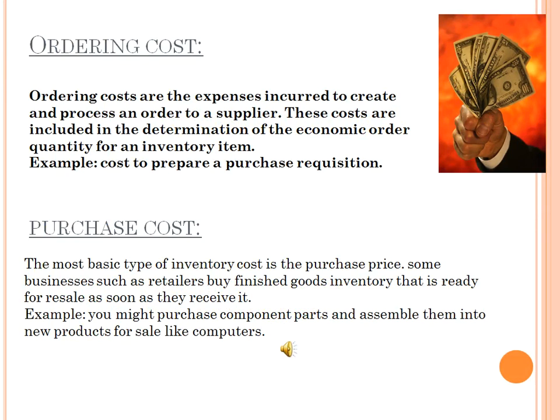Purchase cost. The most basic type of inventory cost is the purchase price. Some businesses, such as retailers, buy finished goods inventory that is ready for resale as soon as they receive it. In purchasing cost, the retailers give the orders to the suppliers. Example: a business may purchase component parts and assemble them into new products for sale, like computers. The retailers purchase the computer parts, assemble them and sell them to the customers.